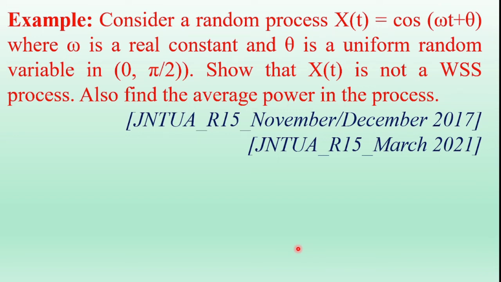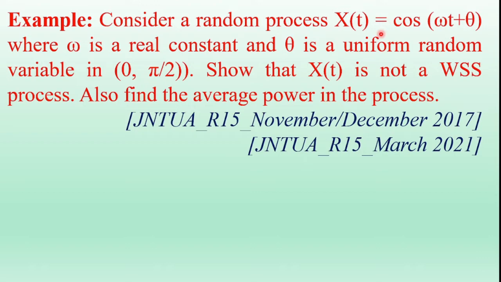In this video, I am going to discuss one more example of the stationary random process. This is the previous examination question. The example is, consider a random process x of t is cos of omega t plus theta, where omega is a real constant and theta is a uniform random variable in 0, pi by 2. Show that x of t is not a WSS process. Also find the average power in the process.